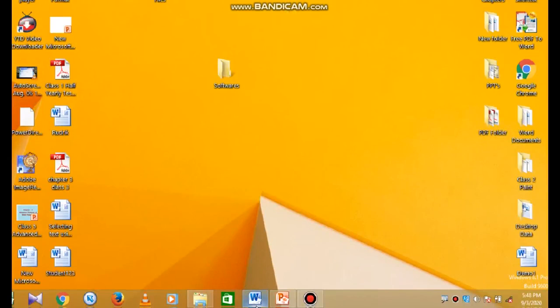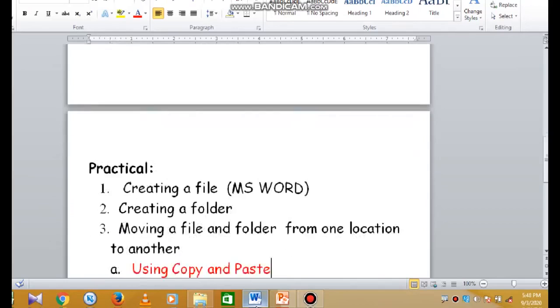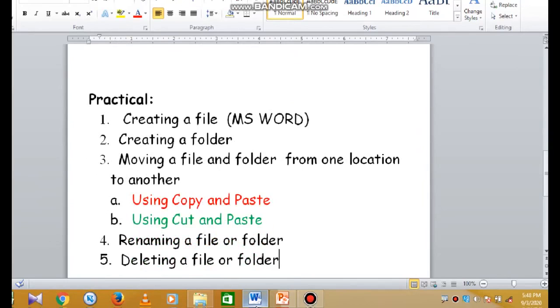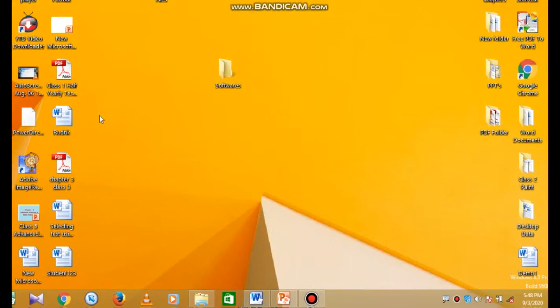Okay students, now next we will learn, after creating file and folder, moving files and folders from one location to another location. There are two ways of moving the files and folders: using copy and paste command, using cut and paste command. So first we will learn using copy and paste command. So come to the desktop.